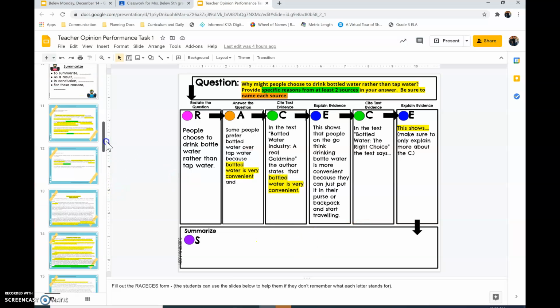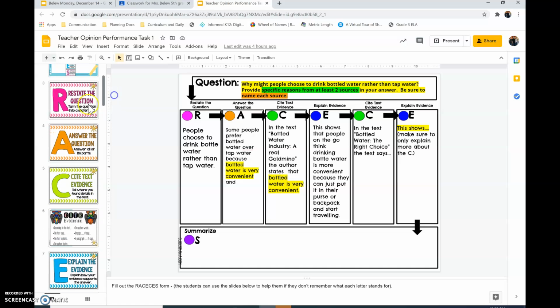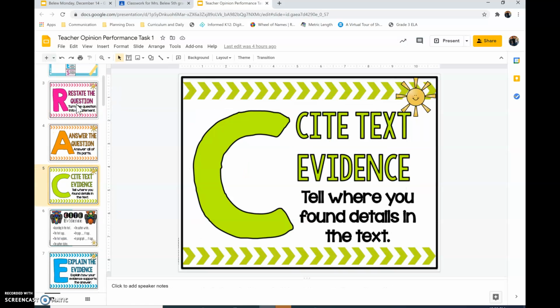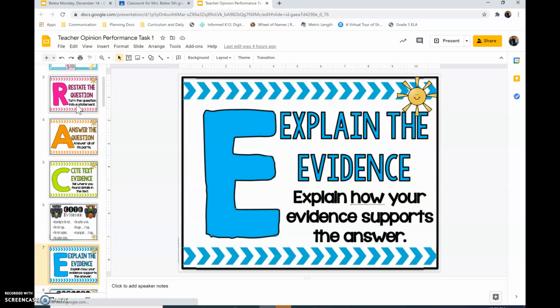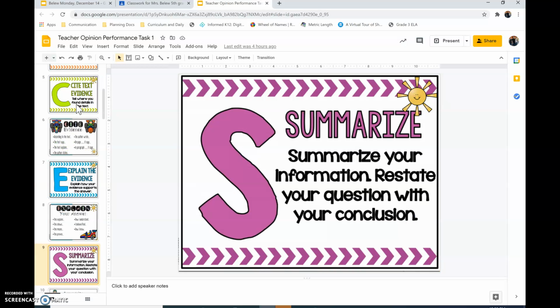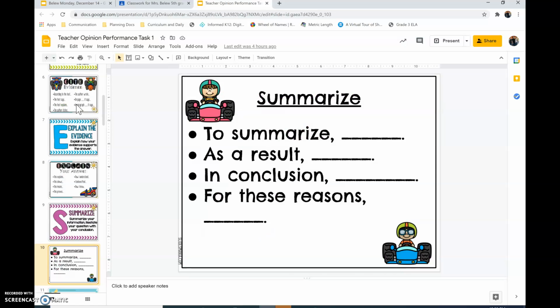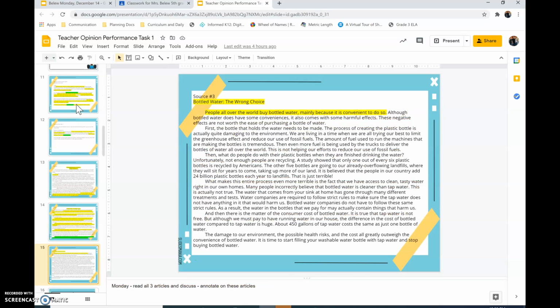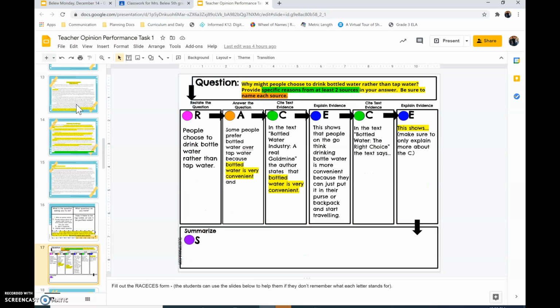Remember that you can look back up here at the different examples of what the R, the A, the C with sentence frames, the E with sentence frames, and the S with sentence frames to remind yourself what that means. Remember, this is independent. You should be working on this on your own. That gives me a chance to know who has mastered this and who still needs help. So I've modeled all of this already last week. I'm now going to model S. Now remember, I'm not going back into my text and showing you how to do it. I'm just reminding you how to start it.